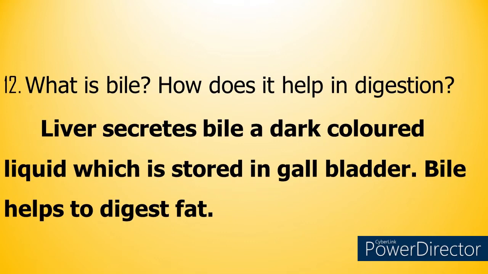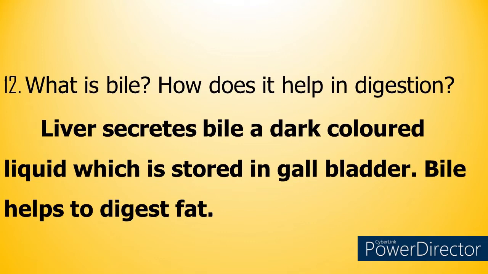Okay, so it is a dark colored liquid, and once the liver produces this bile juice, it is not used immediately. It is used only when it is taken to the intestine and only when there is food there. Until then the bile is stored in a small structure known as the gallbladder, which is found near the liver. So let me repeat the sentence. Liver secretes bile, a dark colored liquid which is stored in the gallbladder. Bile helps to digest fat.